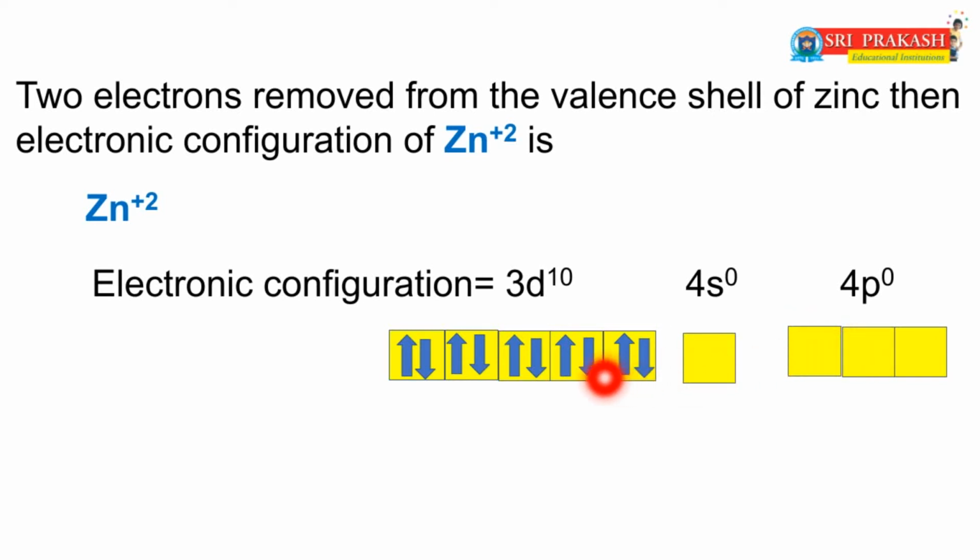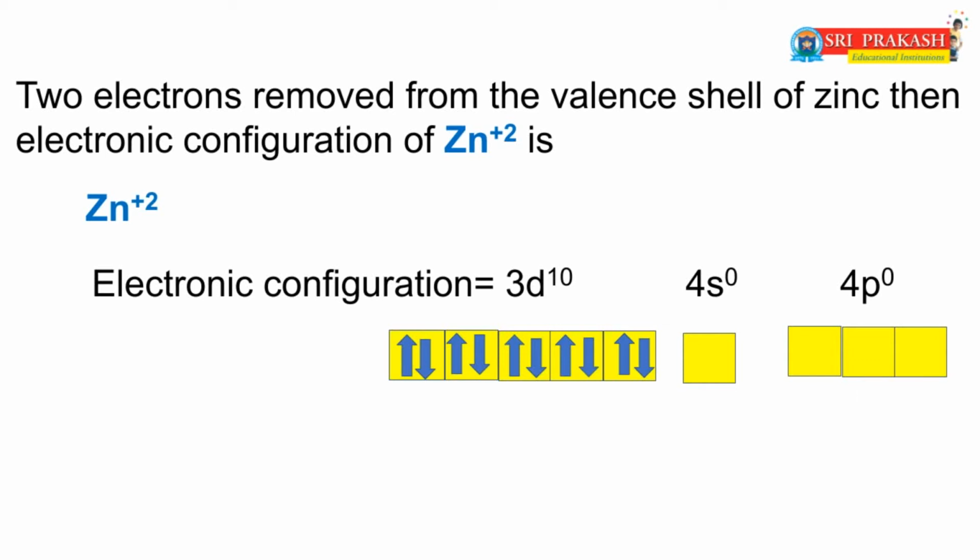This is the orbital diagram of the electronic configuration of the Zn2+ ion. In this diagram, the 3d orbitals are completely filled with electrons, and the 4s and 4p orbitals are empty or vacant.